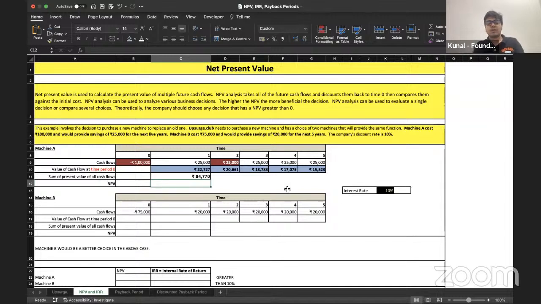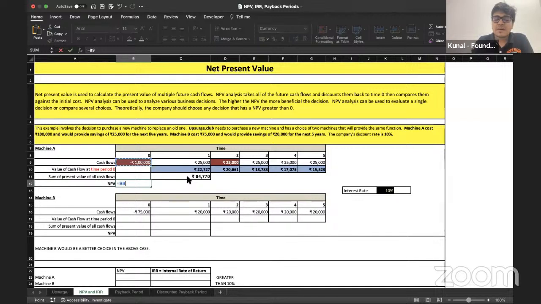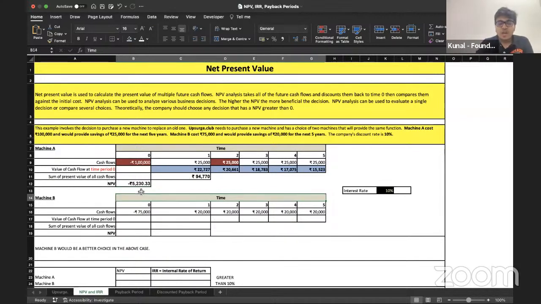All right, great. Okay. Now, by how much this deal is not worth it, let's see हम लोग loss कितना करेंगे इसमें. So I'll simply add these two numbers. 1 लाख गया, 94,770 आया. So it is a loss of 5230.33 if you enter this deal, which is not a good sign. All right, this is a loss of 5230.33, which is not a great sign, and you should not be going ahead with this deal. All right. So जिसने भी machine A लिखा था starting में, I'm hoping you guys must have understood why machine A does not make sense, and we should not be going ahead with that. All right, I'm hoping this is pretty much clear.